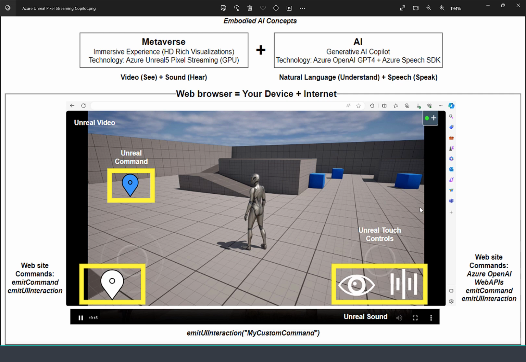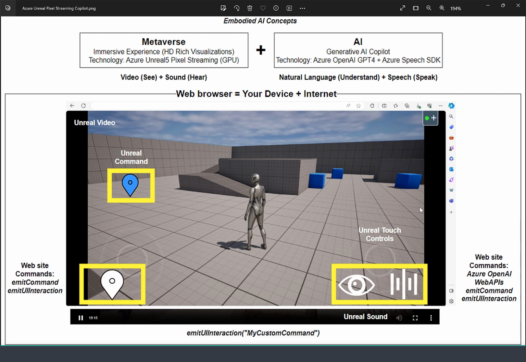We've spent a lot of time covering different embodied AI concepts on medium.com, which relate to metaverse and application of AI, and specifically generative AI and Copilot scenarios. Today I'm excited to talk about how this applies to high fidelity, high definition, rich visualization that can be delivered for immersive experiences by Azure Unreal Pixel Streaming, when you essentially have an Unreal package that you're able to run with the GPU compute of Azure in Microsoft Cloud, and then deliver this to your web browser on any